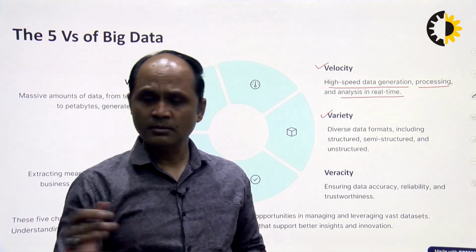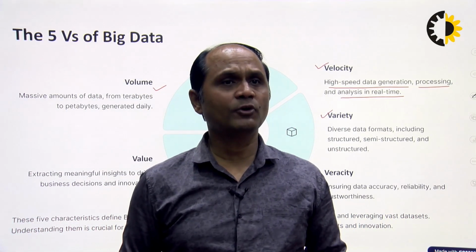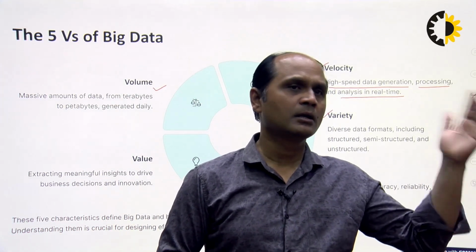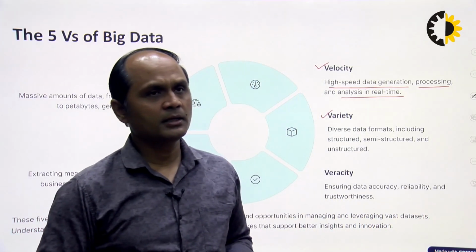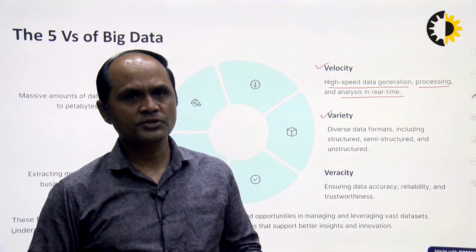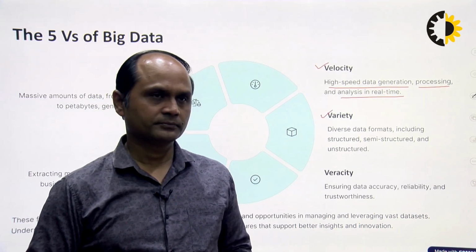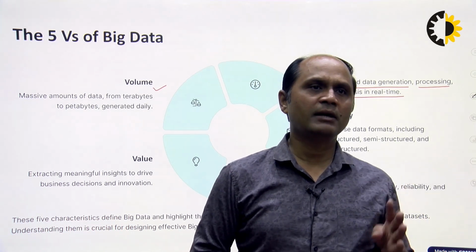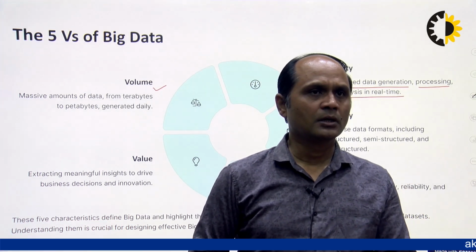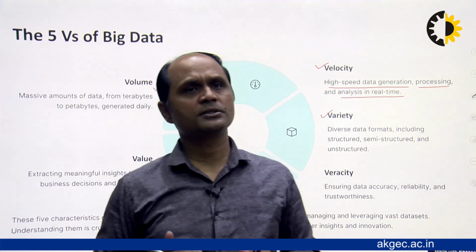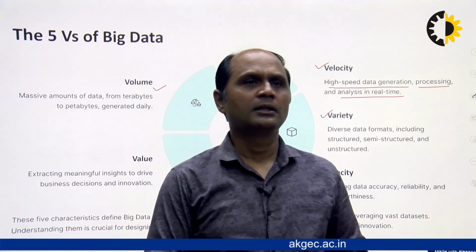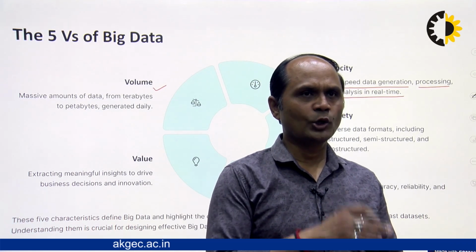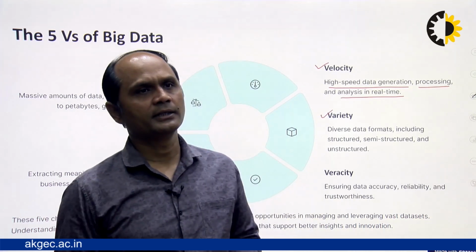So there are different types of formats. Diverse data formats can be used in big data, which include structured, semi-structured, and unstructured data. So the pillar variety means diverse data formats. So there is volume, velocity, and variety.